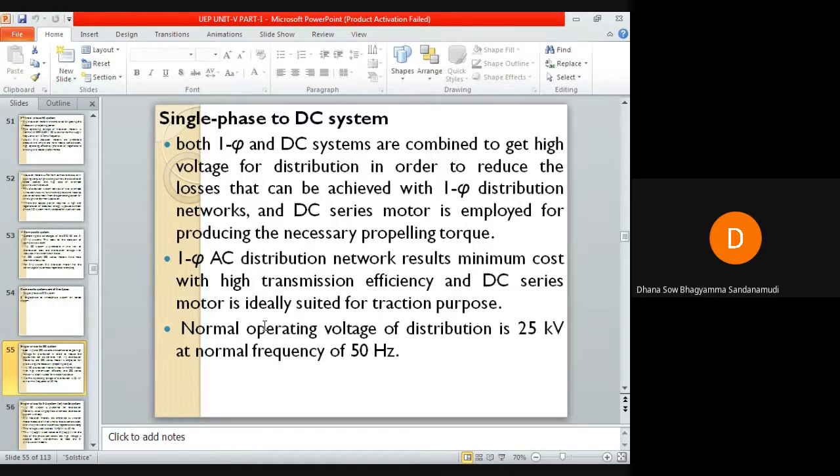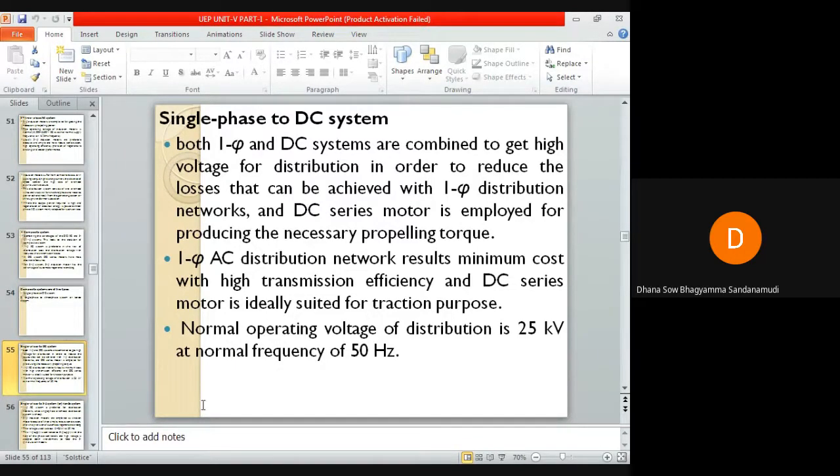The normal operating voltage employed for distribution is 25 kilovolts at normal frequency of 50 hertz. This track electrification is actually employed in India. So in India, a single phase to DC composite system is used, where the normal distribution voltage of 25 kilovolts at normal frequency is used for track electrification.